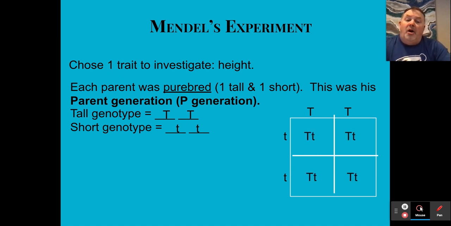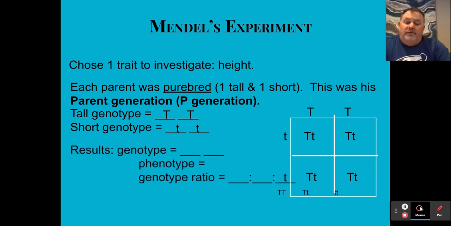What you'll notice is that all four of the first generation, there's only one possibility, and that is big T. So the results of this give us the genotype and then the phenotype. The phenotype, in this case, got messed up a little bit. My apologies. But as far as the phenotype, all 100%, or 4 out of 4, are going to be showing that dominant trait.